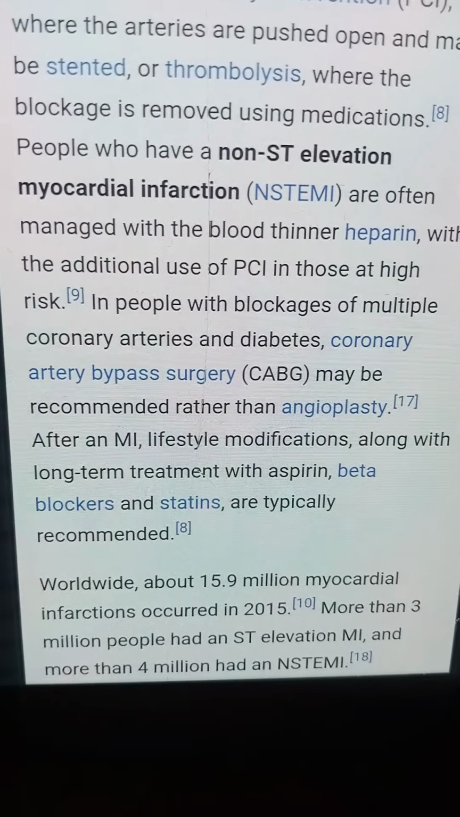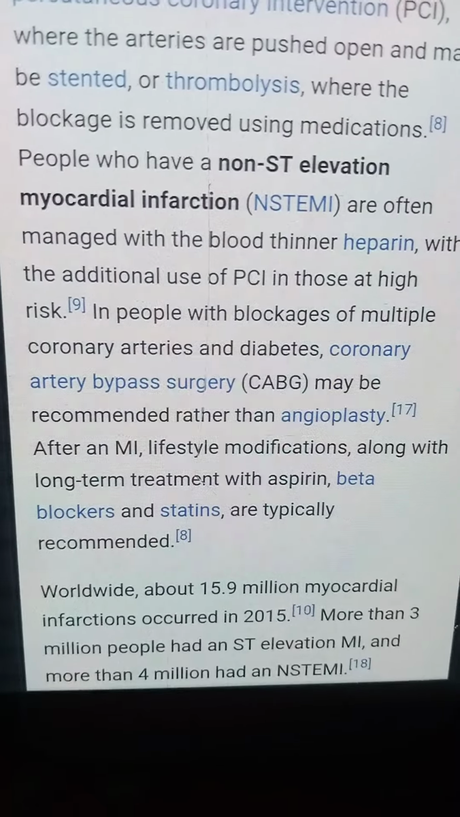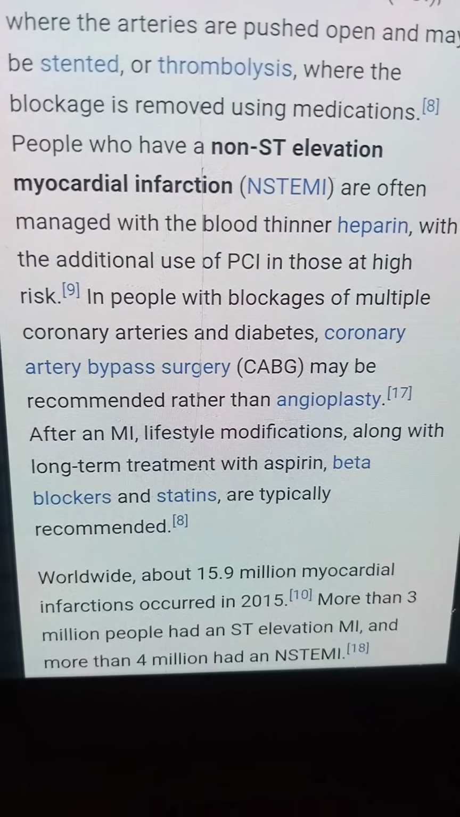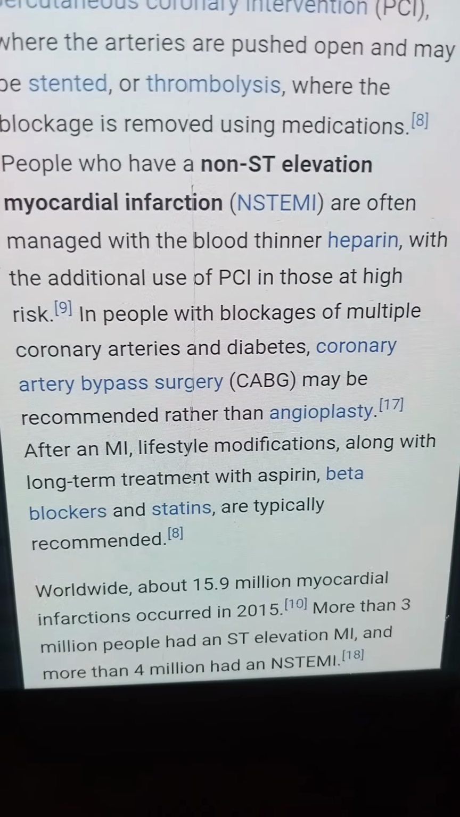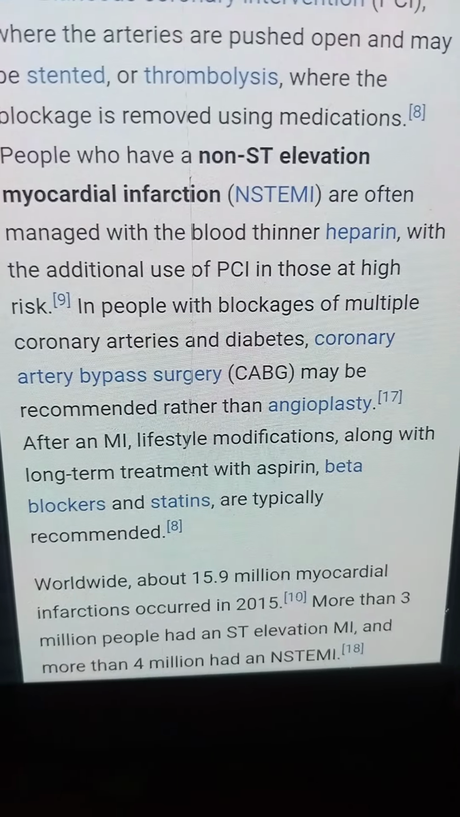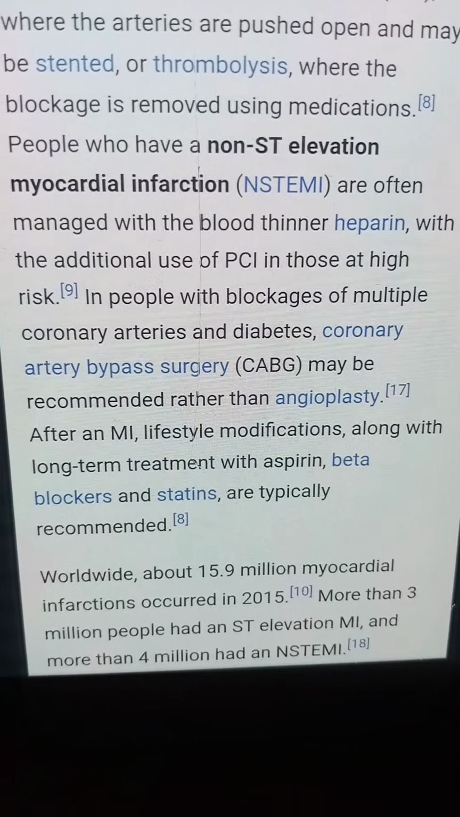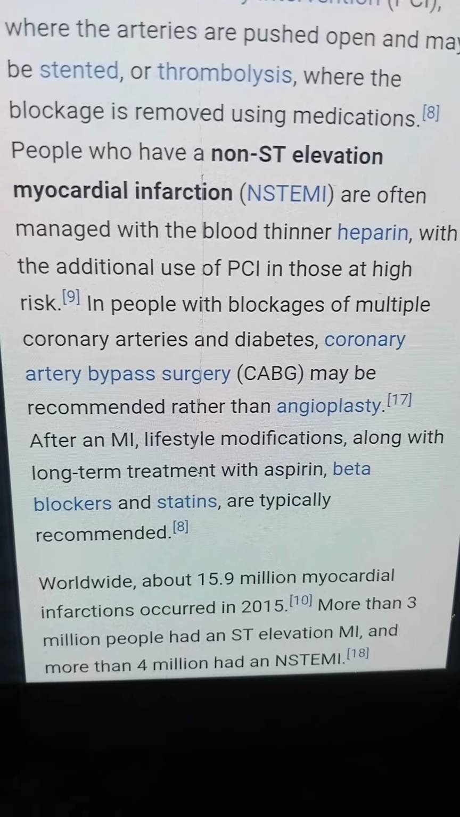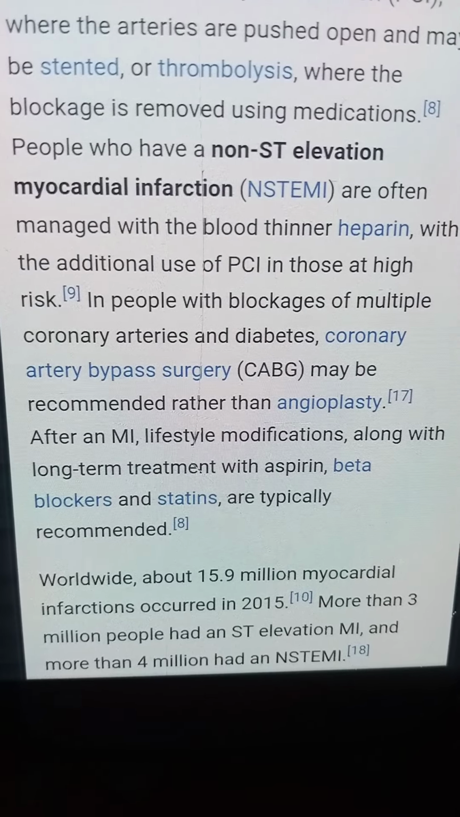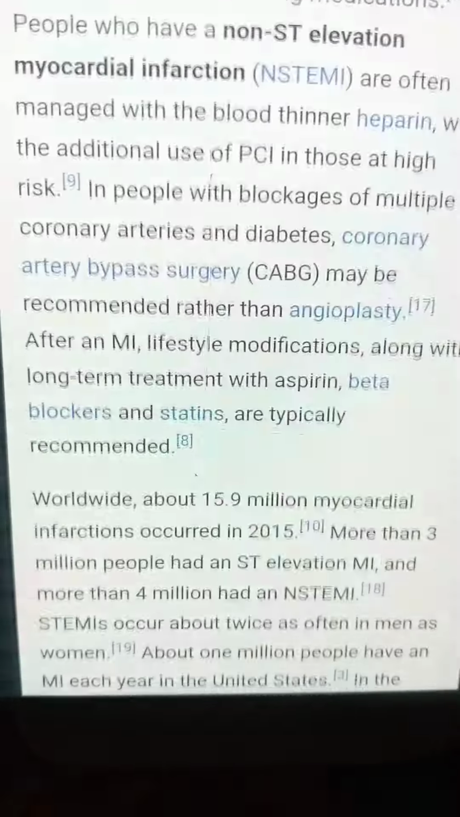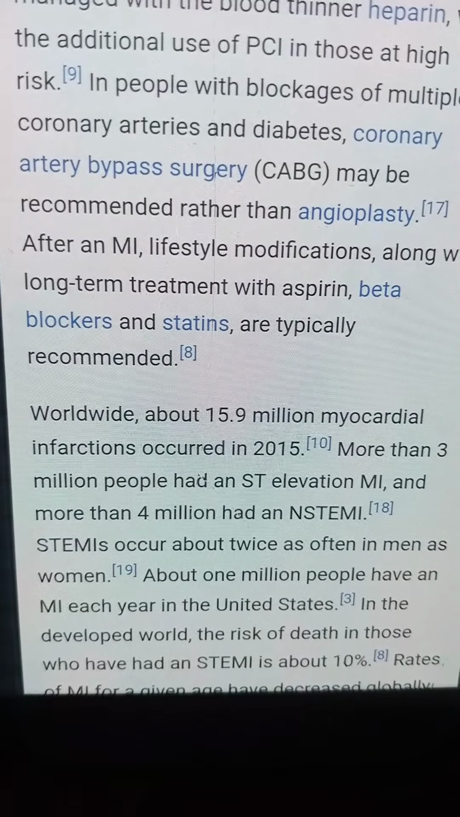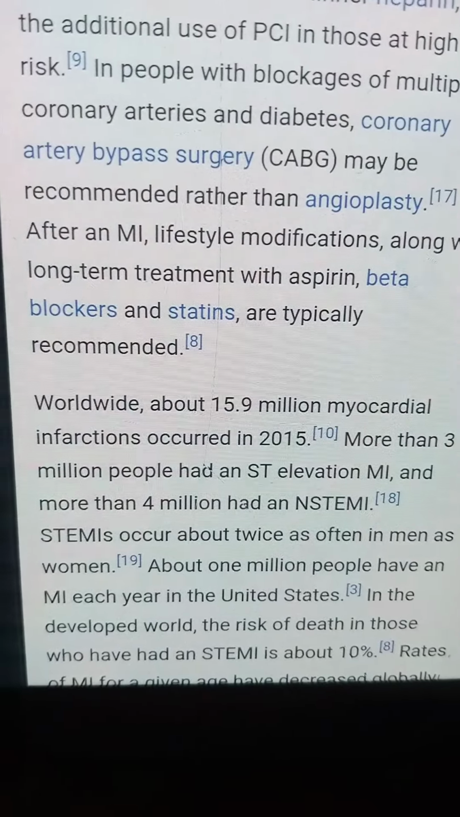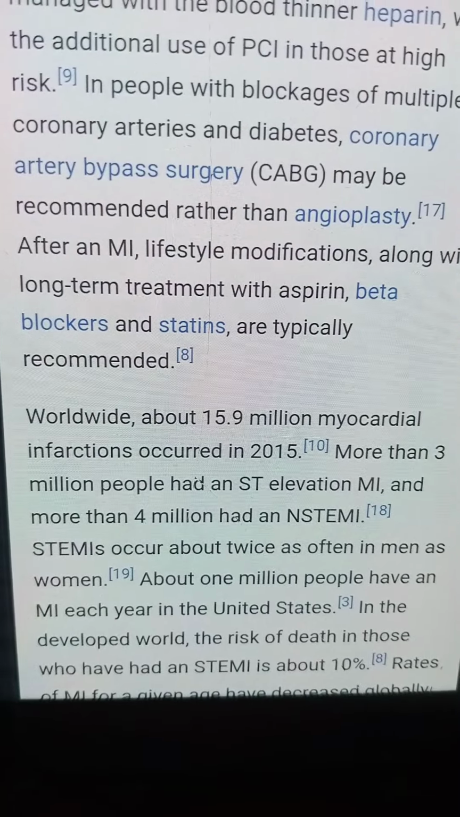People who have a non-ST elevation myocardial infarction are often managed with the blood thinner heparin, with the additional use of PCI in those at high risk. In people with blockages of multiple coronary arteries and diabetes, coronary artery bypass surgery may be recommended. Long-term treatment with aspirin, beta blockers, and statins is typically recommended.